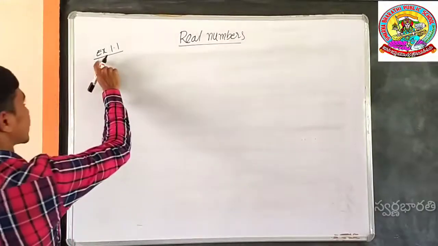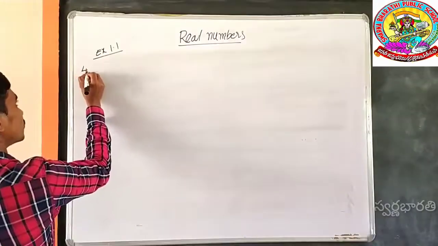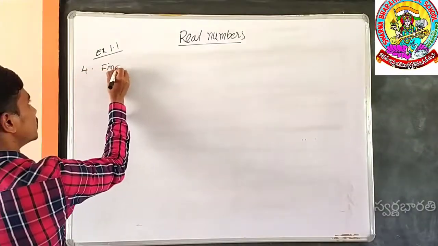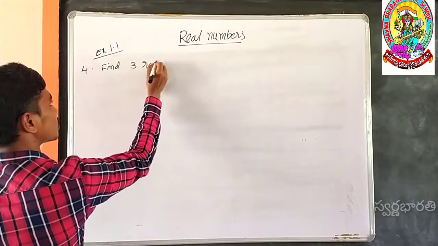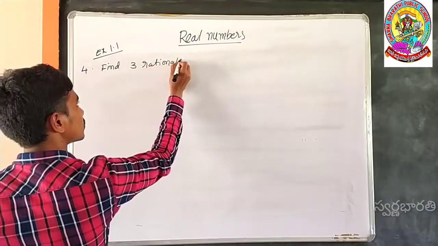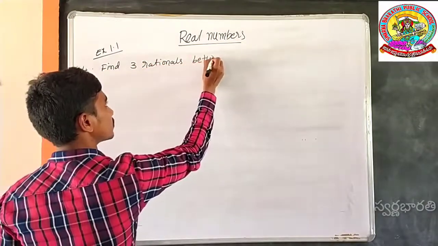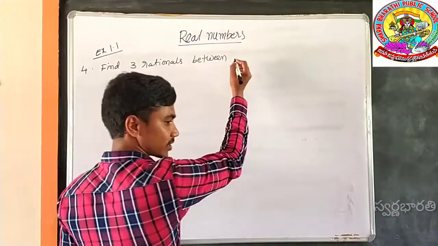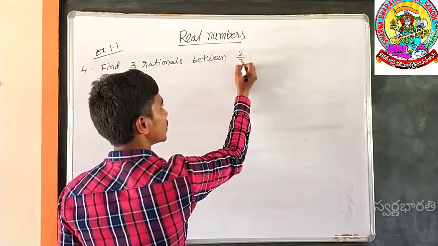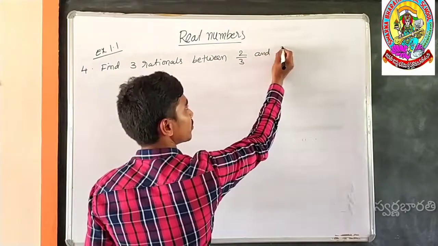Next sum is exercise 1.1 fourth sum. Find 3 rationals between the rational numbers 2 by 3 and 3 by 5.